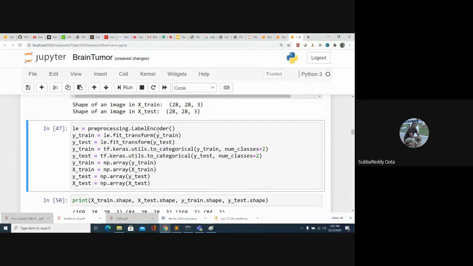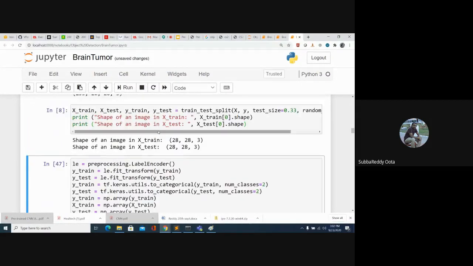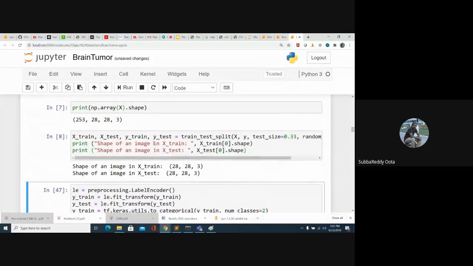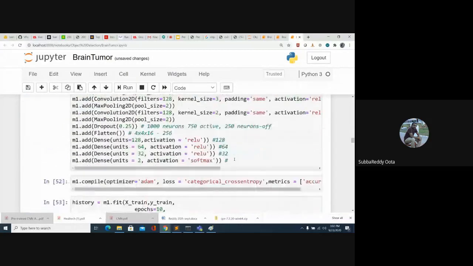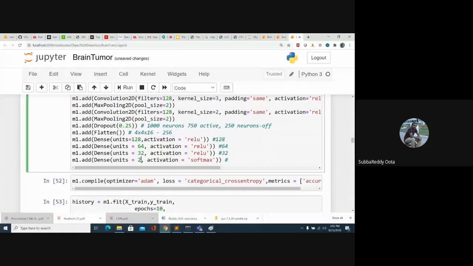Next I'm applying label encoding, because here you have two options. Since Y is a binary classification problem, one way is to keep only one neuron at the last output layer. At that time you need to pass the activation function as sigmoid.